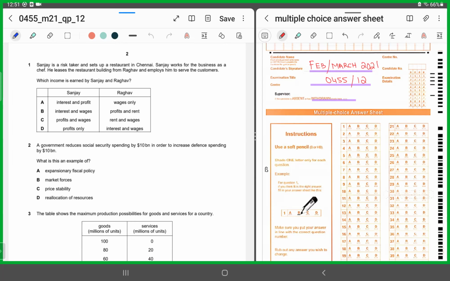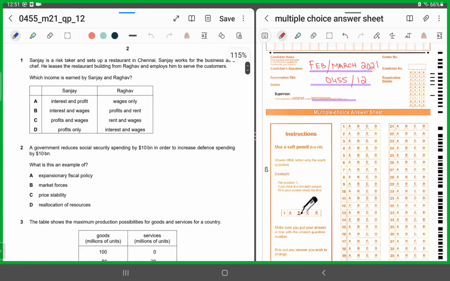So the first option says Sanjay would be getting interest and profit. No, it cannot be interest. Profit it would be, but not interest. Why? Because he's working as a chef. So a chef would be earning what? Wages. So looking at that description, we can come up to C. But what about Raghav? Raghav would be getting rent and he would be getting wages. Why? Because he was also being employed to serve the customers. So looking at both parts of the table, for MCQ number 1, C is the correct response. Therefore, we'll be shading in C in our bubble sheet.